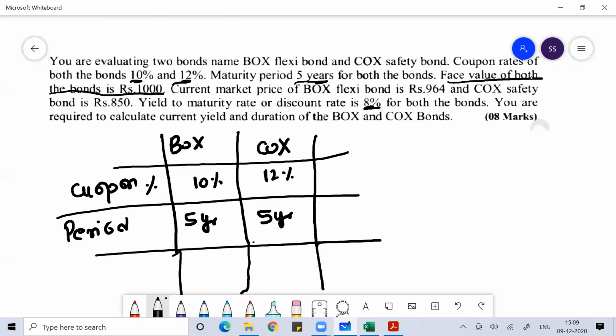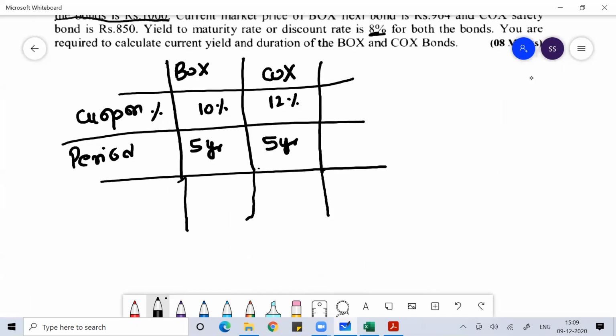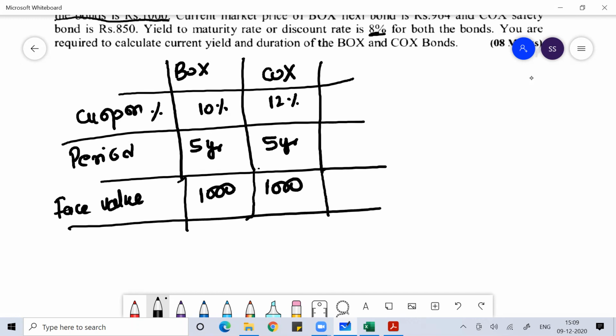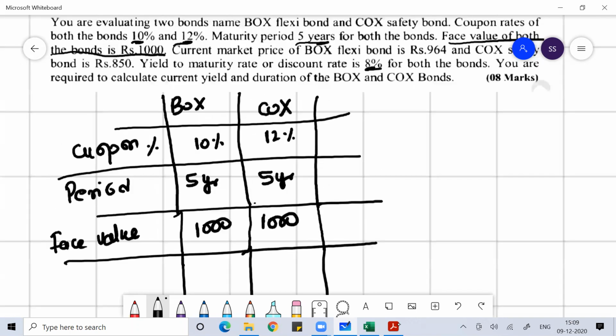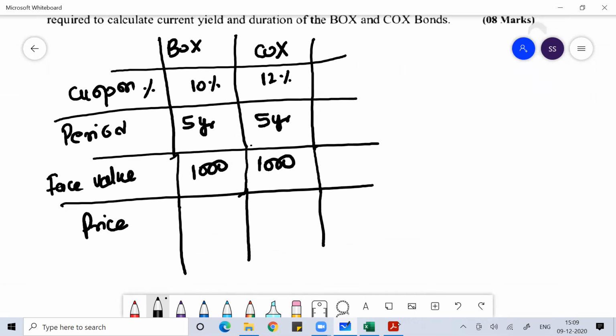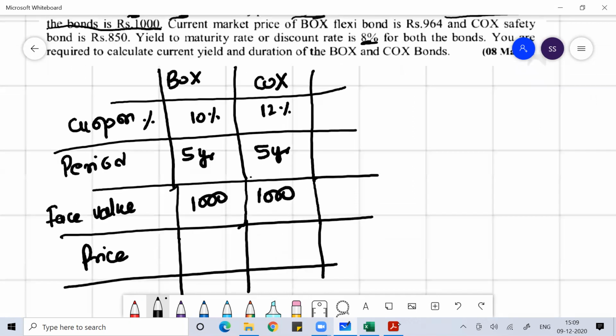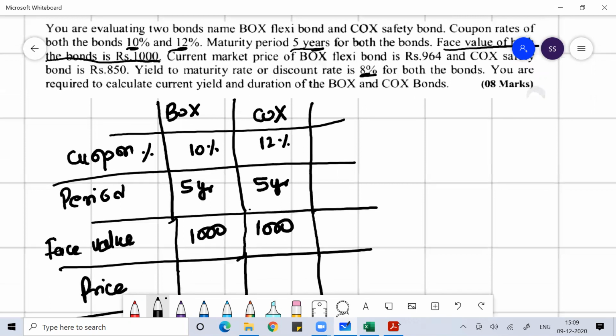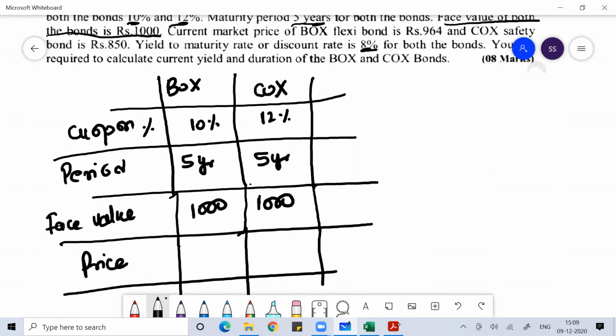The face value of both the bonds is 1,000 rupees. If you look into the price, the current market price of BOX is 964 and COX is 850.